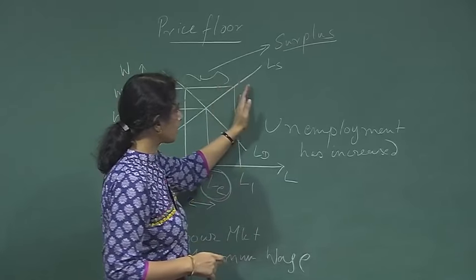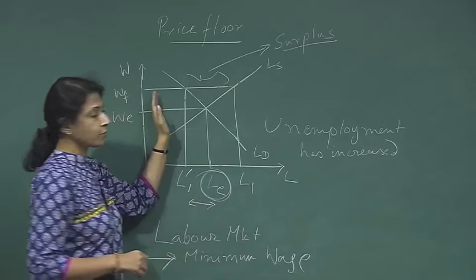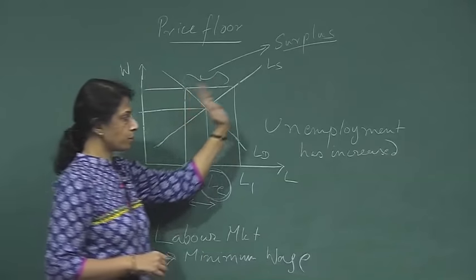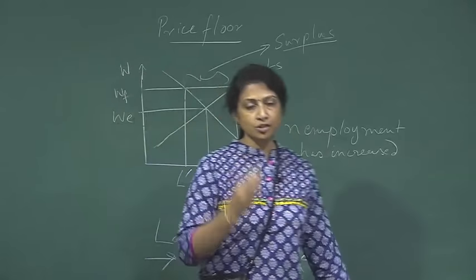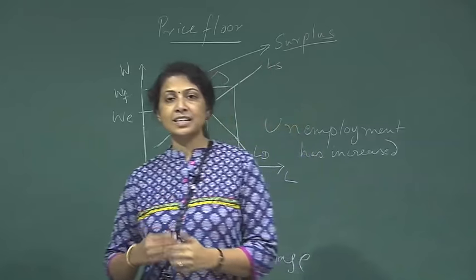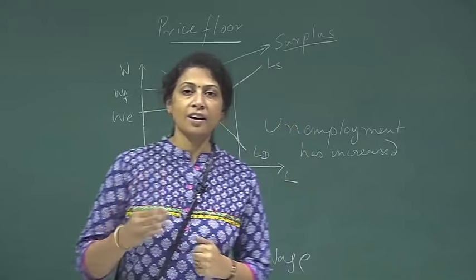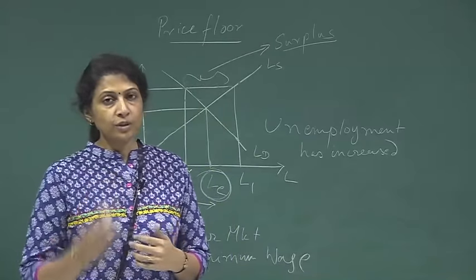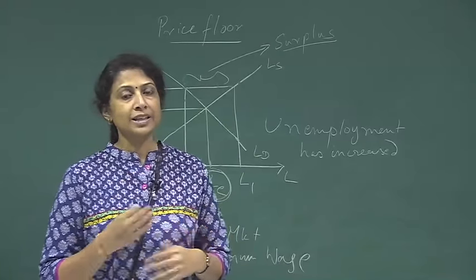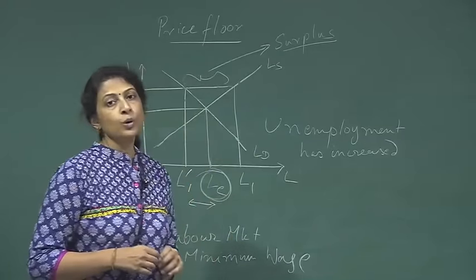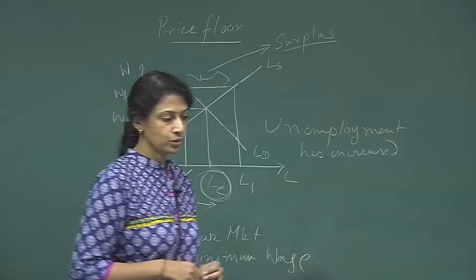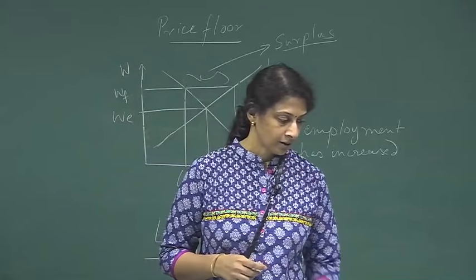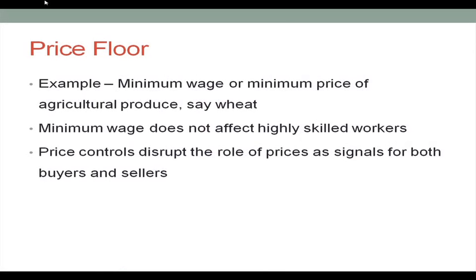So in the first place, the government has increased the price of wheat, so people are paying a higher price of wheat. And secondly, now the people are having to pay higher taxes to support the government, to support this price floor that the government has imposed. So basically the price control disrupts the role of prices as signals for both buyers and sellers.